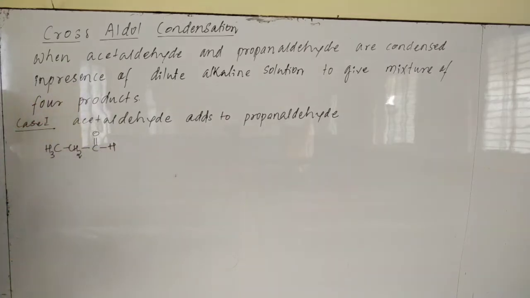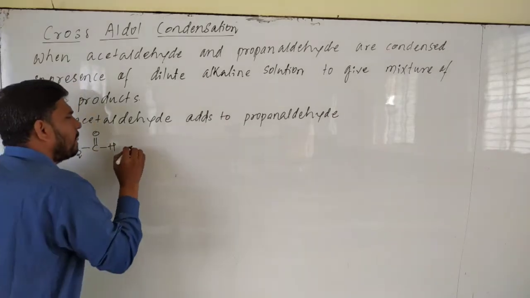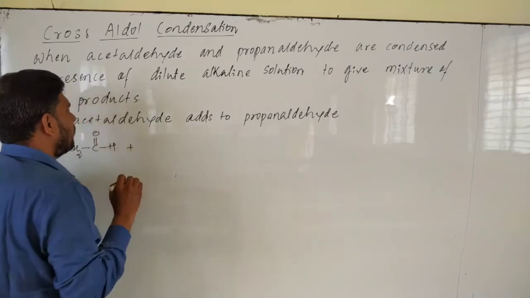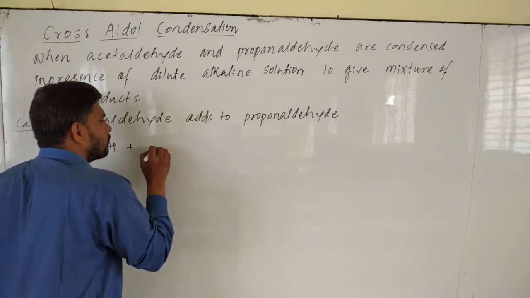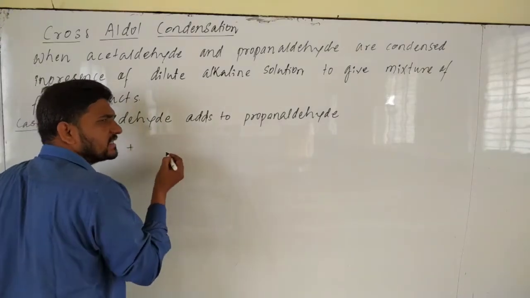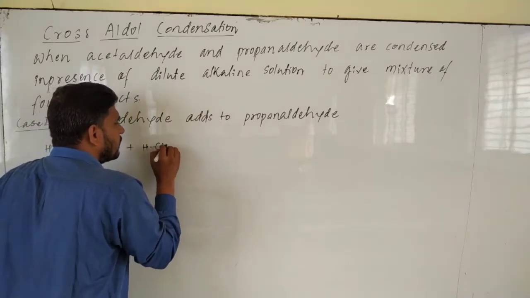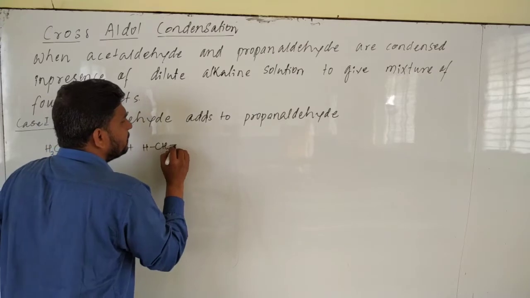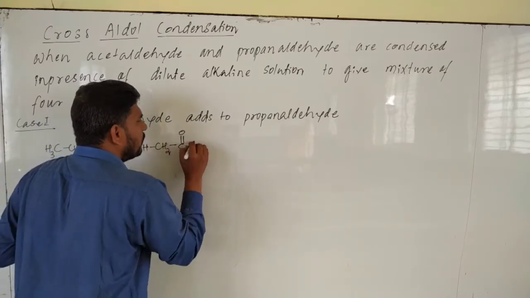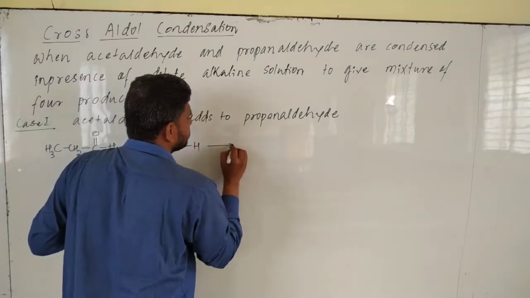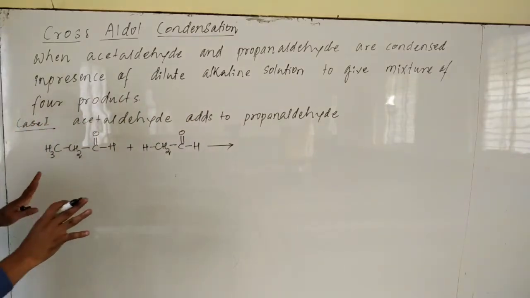All of you look at the reaction carefully. Acetaldehyde, I can write, is nothing but ethanal, CH3 C double bond O H. See what will happen.